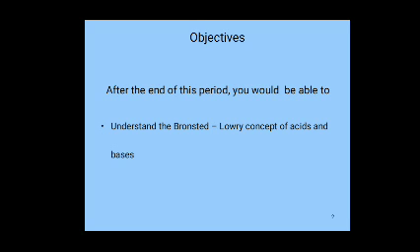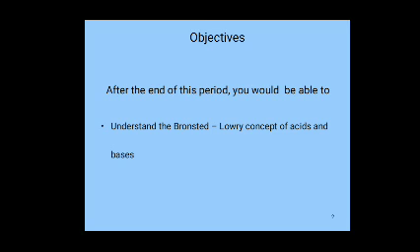What is a Bronsted acid? What is a Bronsted base? Bronsted-Lowry neutralization, strength of acids and bases, and limitations of Bronsted-Lowry acid-base theory.